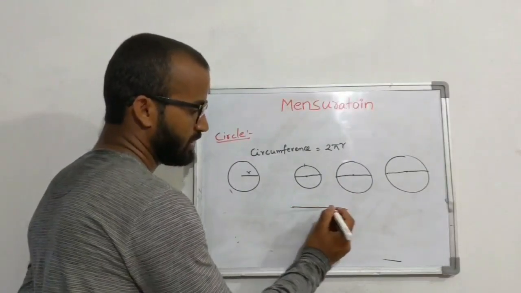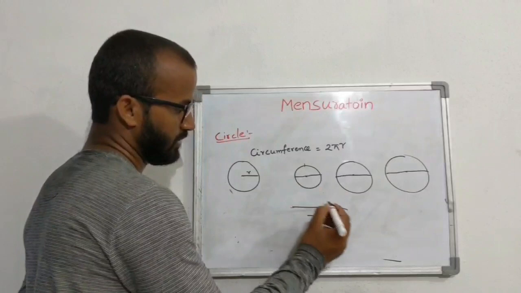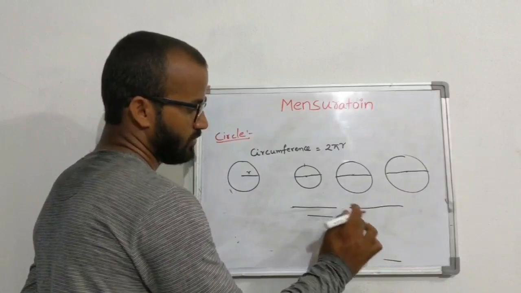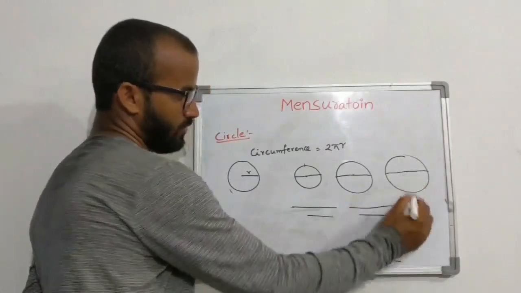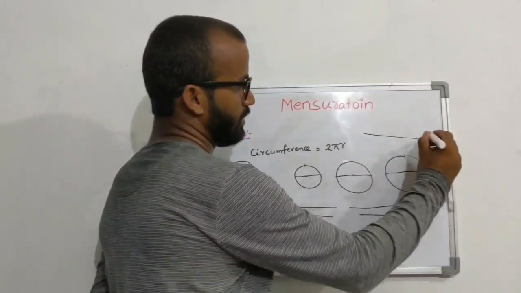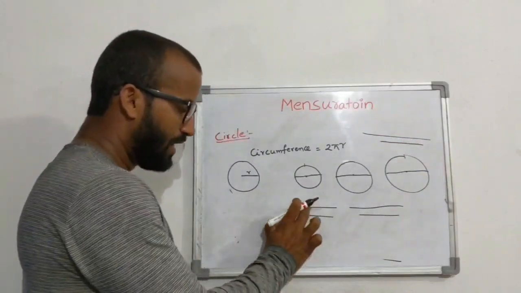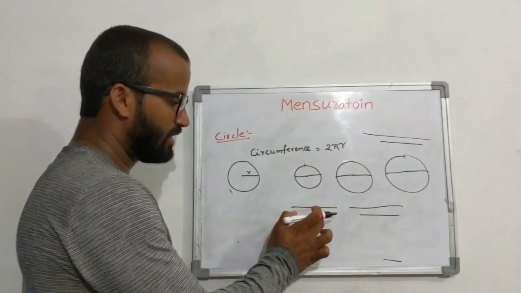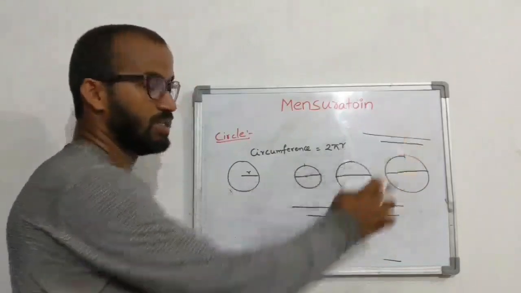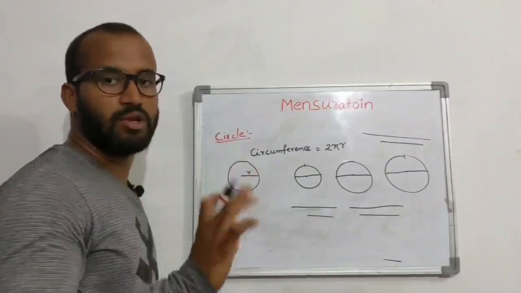Circumference means what? Outer boundary. This is the circumference, and this is the diameter for this circle. This circle is somewhat bigger, so the line will be somewhat bigger, and this will be the diameter. For this circle, if I cut here and extend, I am going to get a line. This is the diameter. So, if I divide this line with this line, and these two lines, and these two lines, I am going to get a constant value, 3.14 something, that pi value.